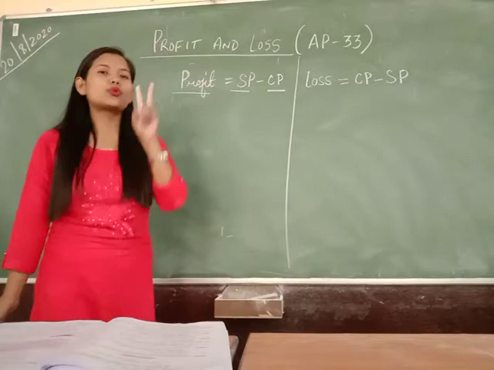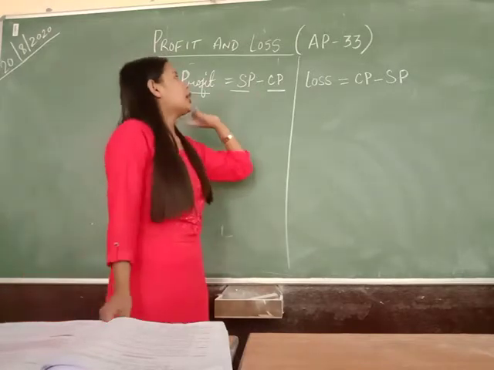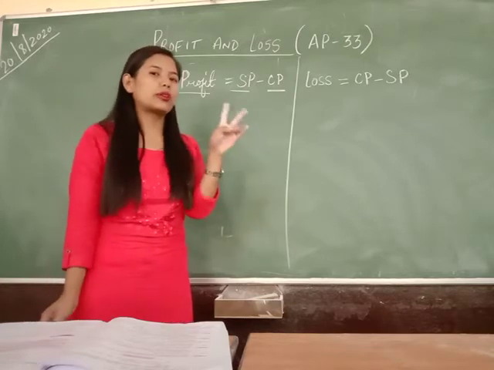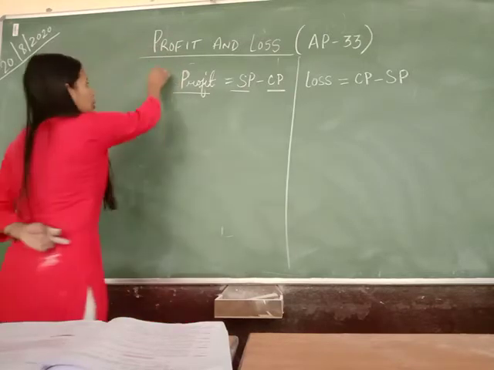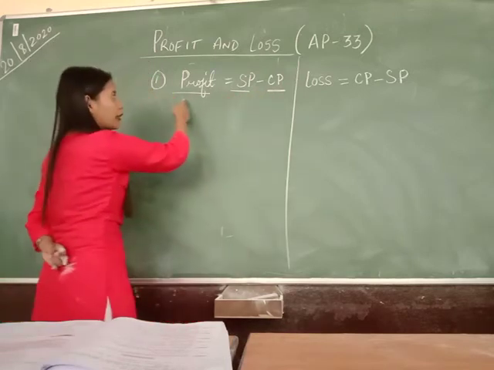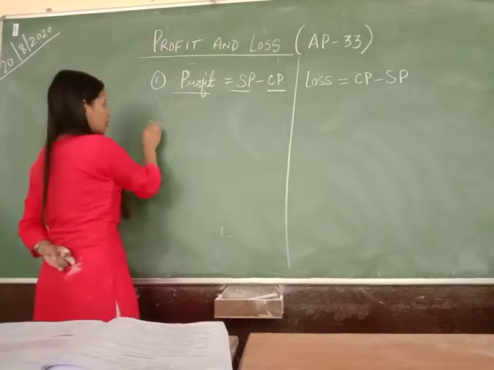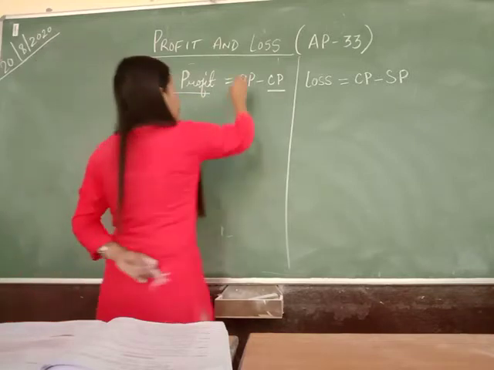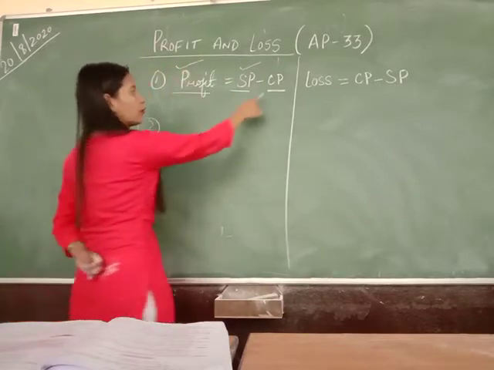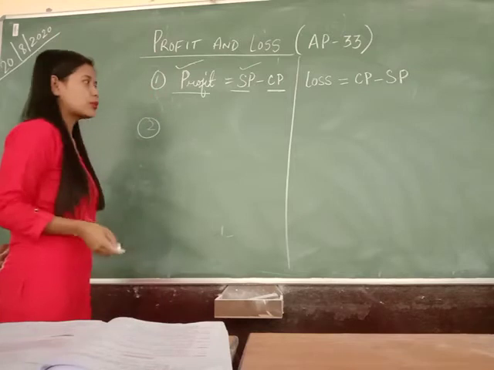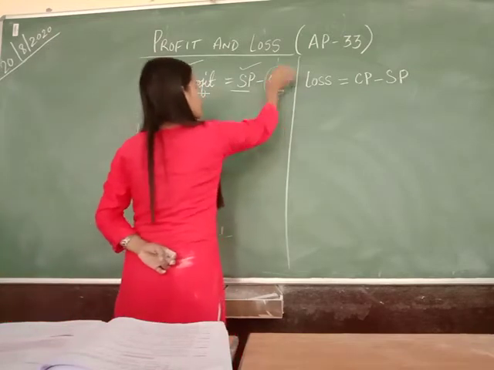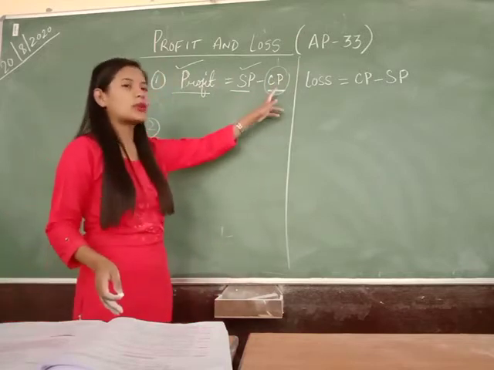If we know two of them out of these three, then we can easily figure out what is the third one. In the first case, we know what is selling price, we know what is cost price, so we are able to find out what is the profit. Suppose I know selling price, I know the profit, and I want to find the cost price. In that case, we can deduce the formula from here. We need to find out what is the cost price. So we isolate this.